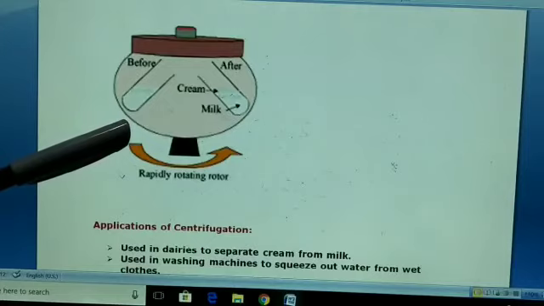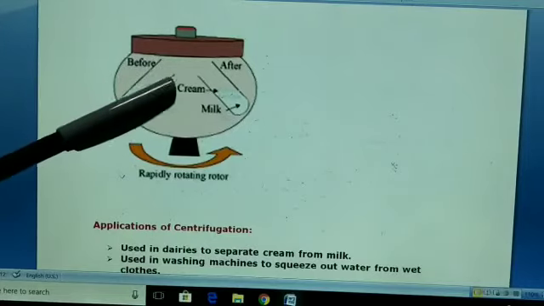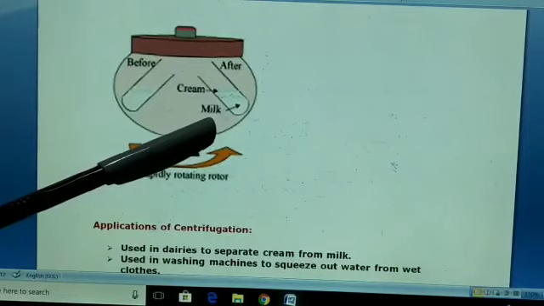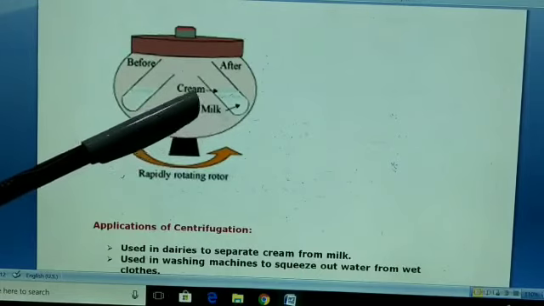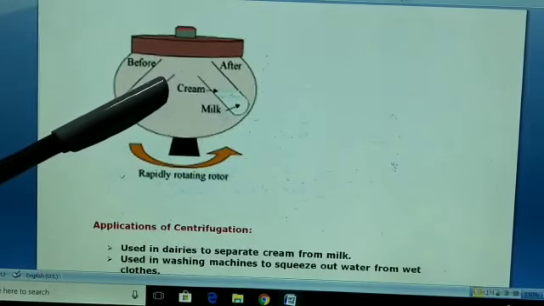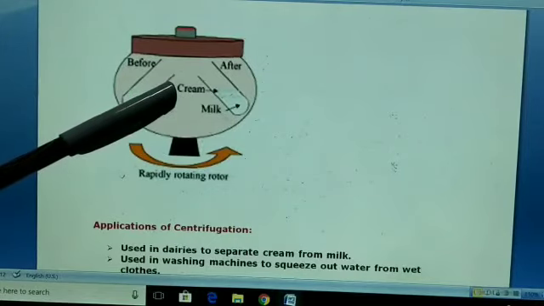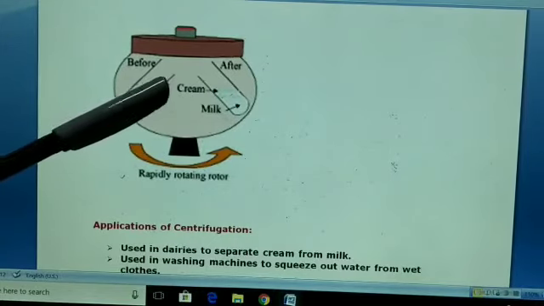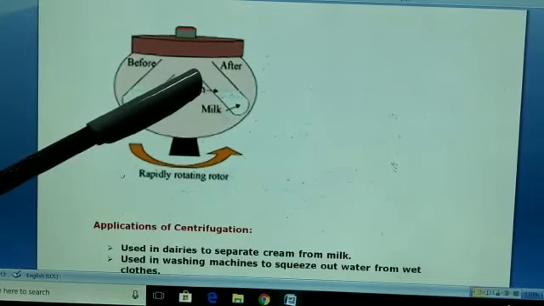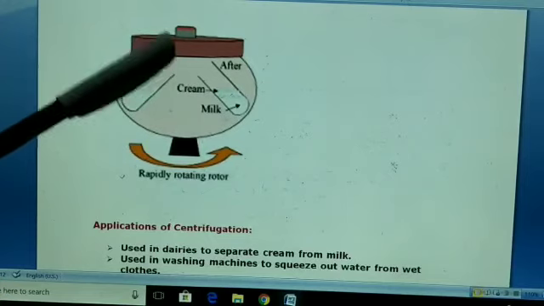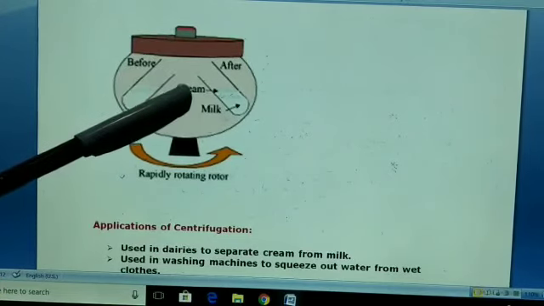Due to this, milk separates into cream and skimmed milk. The cream being lighter floats over the milk and then it can be removed.